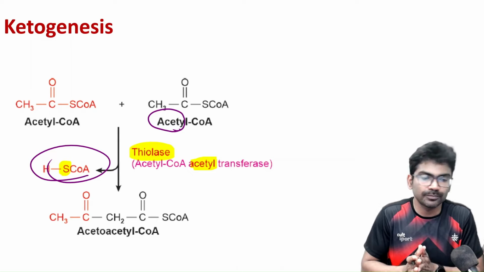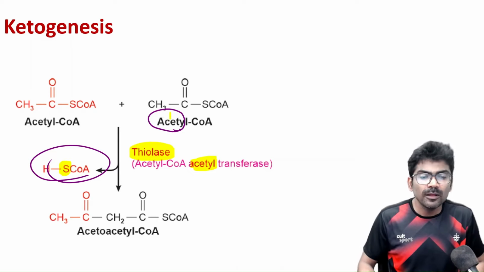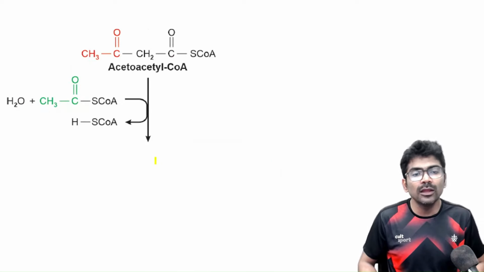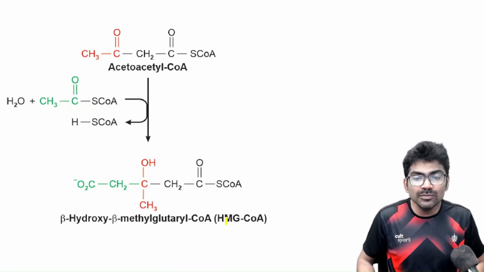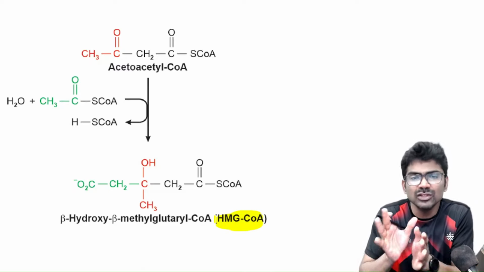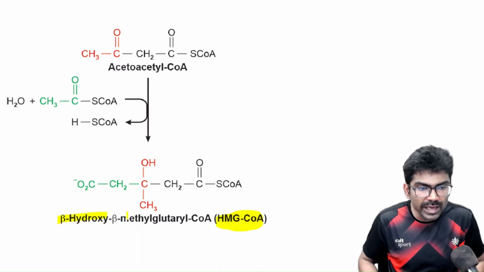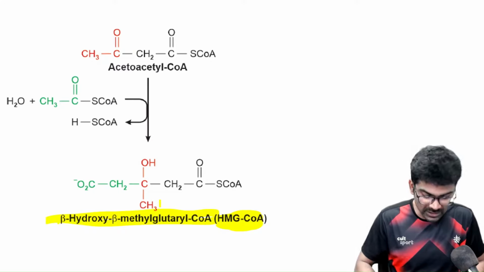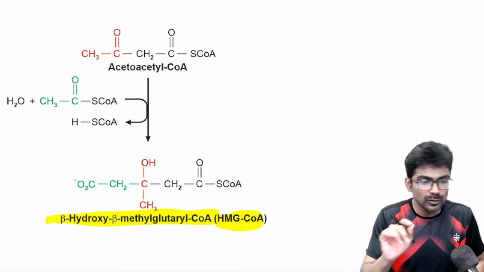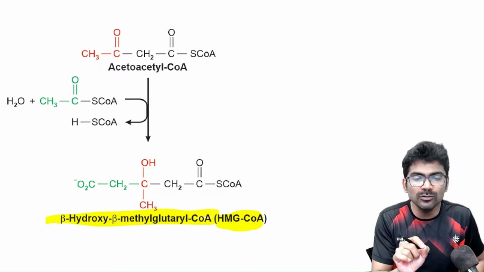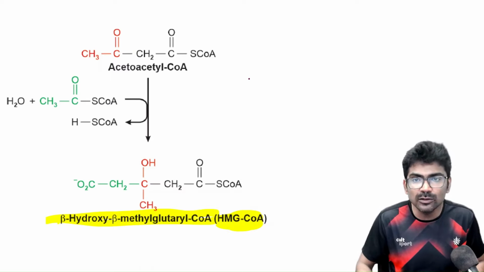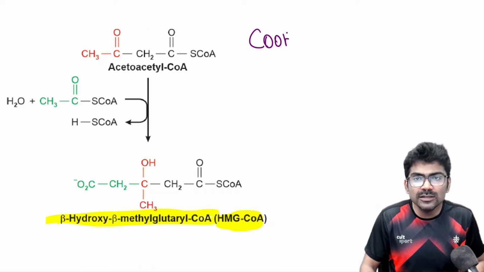It's important. In the next step, one more acetyl CoA condenses with acetoacetyl CoA to form HMG-CoA. Okay. All you have to remember is just HMG-CoA. No need to remember this entire thing. So there are certain students who aim for distinction. Just for them, let me explain. So if you don't aim for distinction, you fast forward this video. Okay. Those who aim for distinction, listen to this. What is this structure?